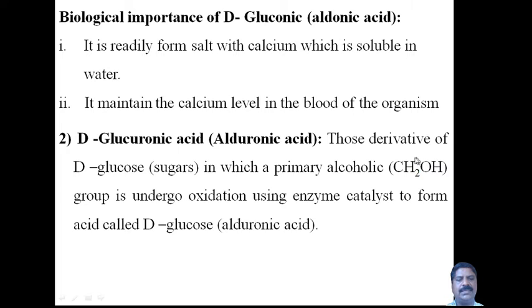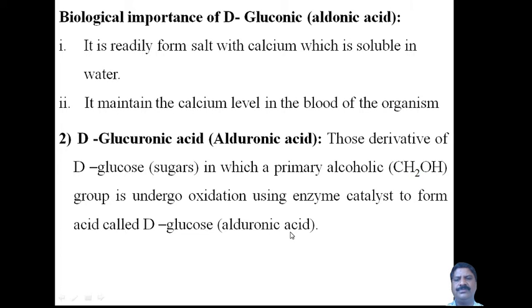This primary alcoholic group undergoes oxidation using an enzyme catalyst. The enzyme, as a biological catalyst, helps convert the alcoholic group into an acid group, and the product is called glucuronic acid. Actually, it should be D-glucuronic acid, not alduronic acid.